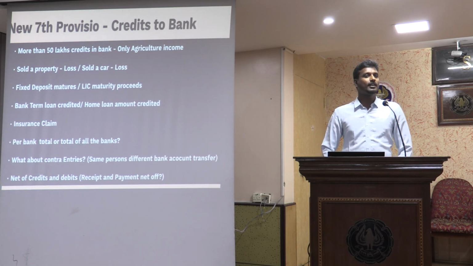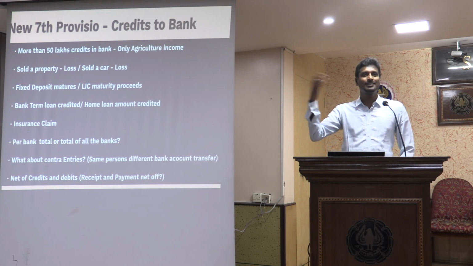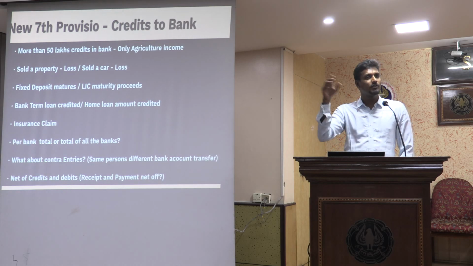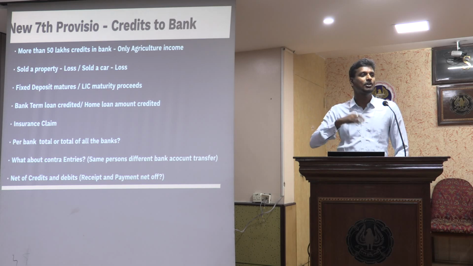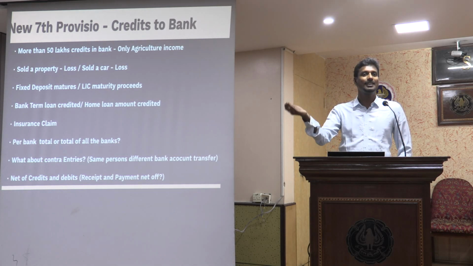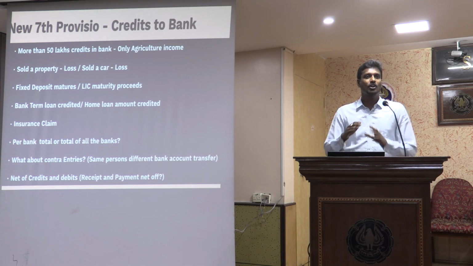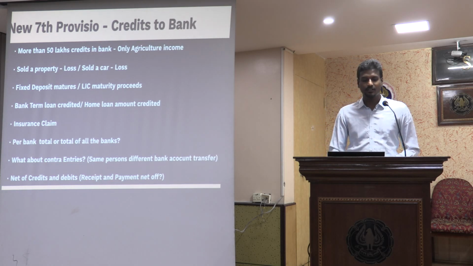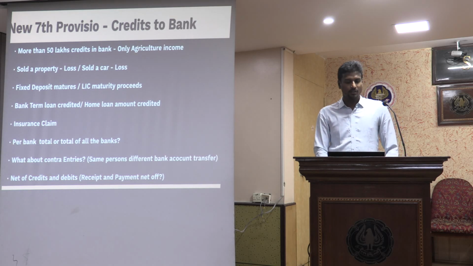Like I said, I have given 1 lakh every month to my father, and he has given me back 6 lakhs. So out of 12 lakhs, 6 lakhs he has given back. So for him, should it be considered only 6 lakhs? No, for him it will be considered as 12 lakhs because 12 lakhs has got credited in his bank account. So he cannot take the net off of the payments returned to me, and he cannot say on a net basis I have received only 6 lakhs. So it should be considered exclusively only the credits.